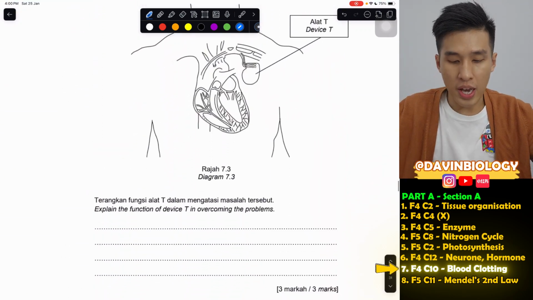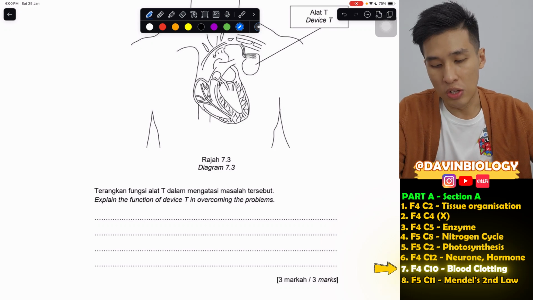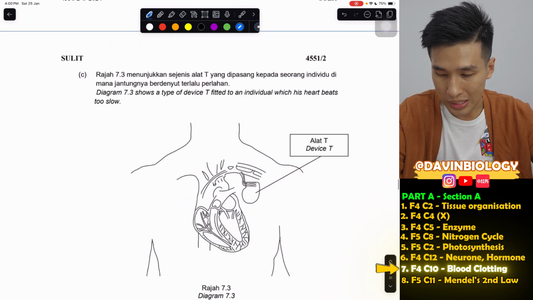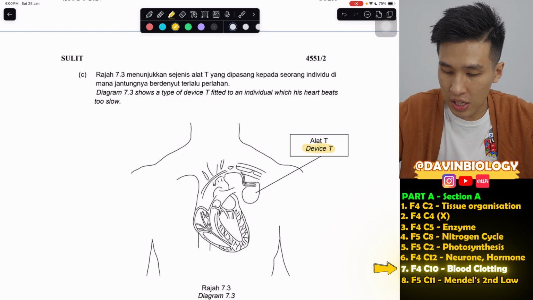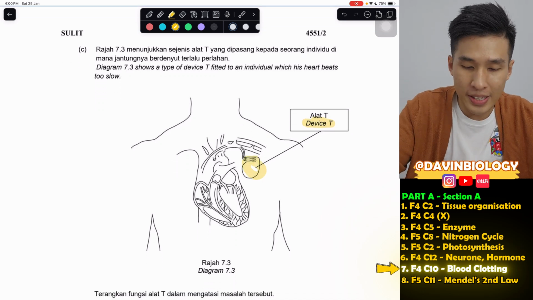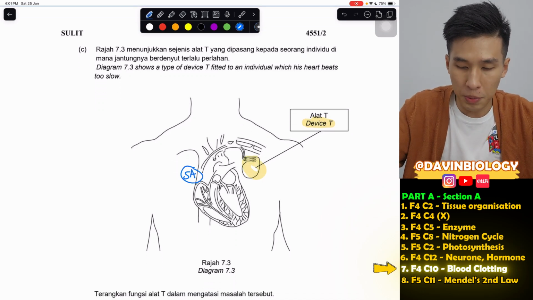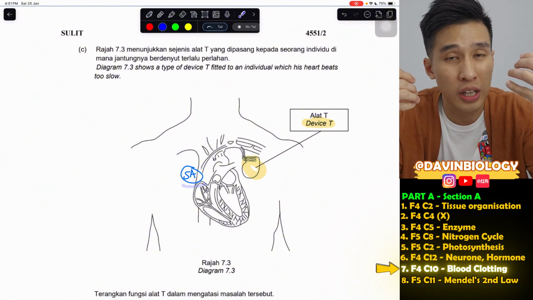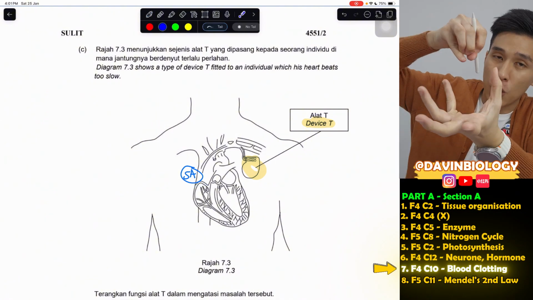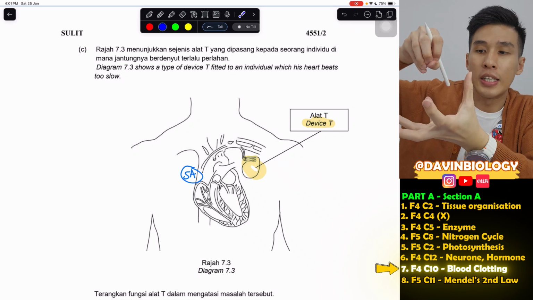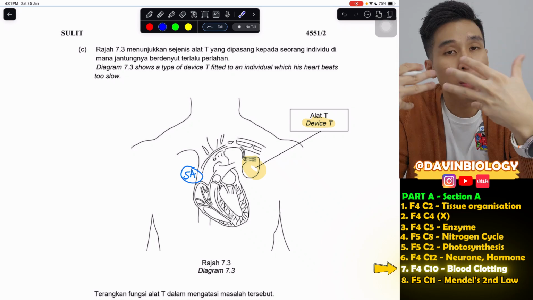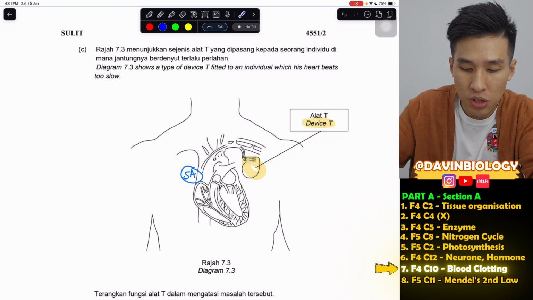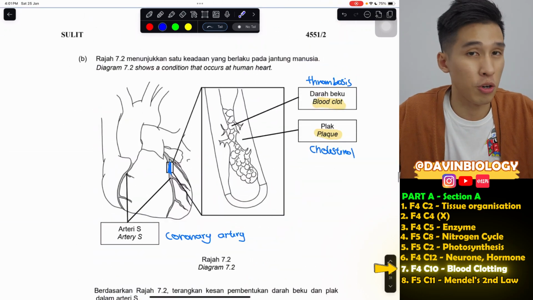Right, the next one. Explain the function of device T in overcoming the problem. So what is this T? Okay, so this device T is the device to replace the SA node. Some people, their SA node cannot generate electrical impulse to stimulate the contraction of their cardiac muscle. So basically, their heart will suddenly stop. Sometimes it's due to failure of this SA node. Not necessarily, like just now, the blockage of your coronary artery.